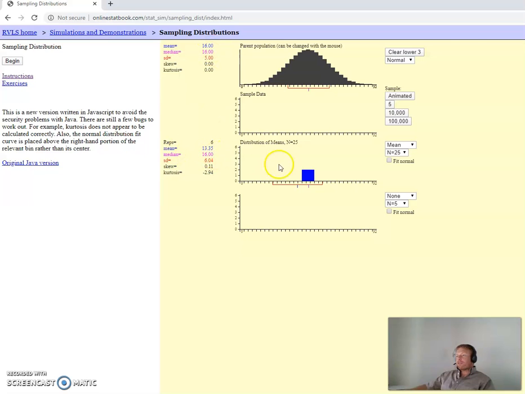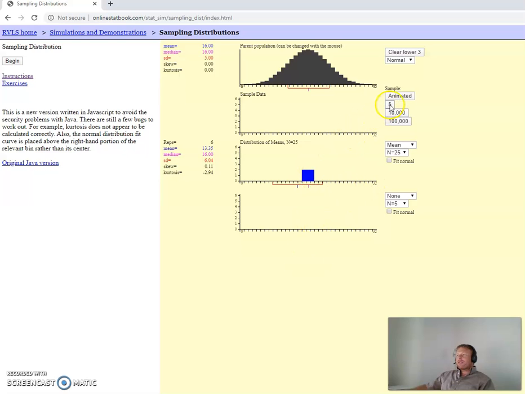Okay, our median is right on, isn't it? 16. So our median's already there. Our standard deviation is a little wider, isn't it? But remember what we would expect in the end for this standard deviation. It's going to be a little bit smaller, isn't it?